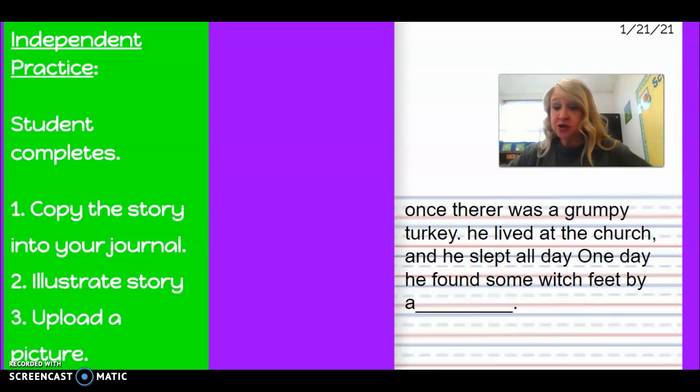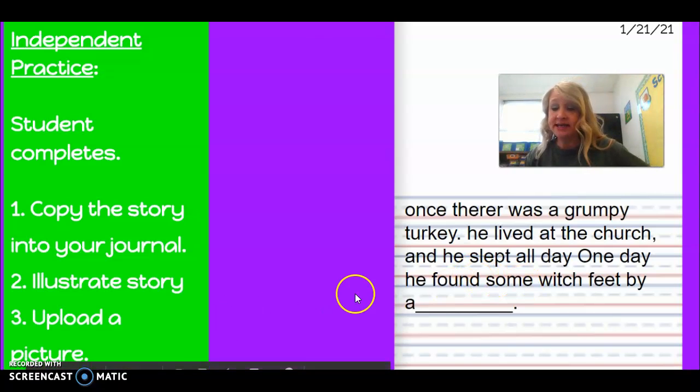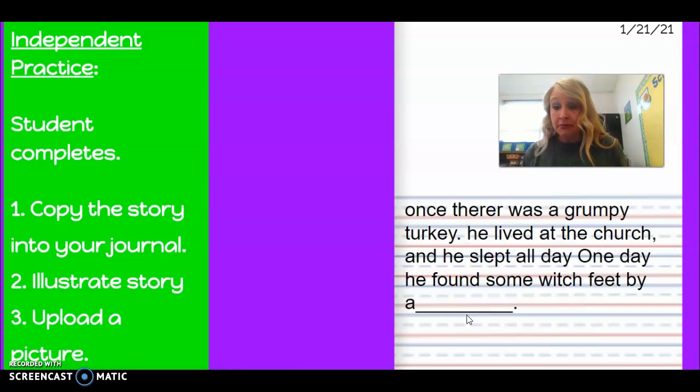Did you think of a word to put in the blank? One day he found some witch feet by a blank. Your answer goes right here, wherever you want him to find the witch feet. Now let's think of a question we could ask. What would be a question he could ask about the witch feet? What would you say? What would be the first thing you said? Where did these come from?